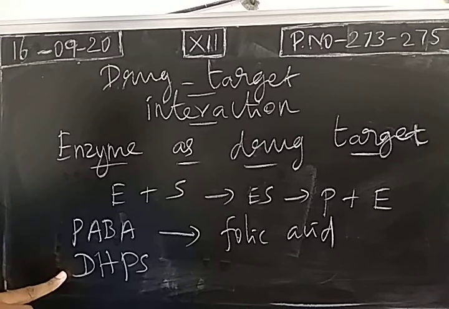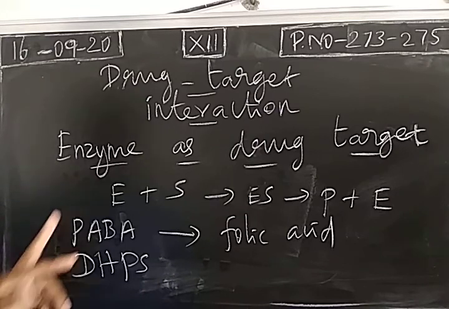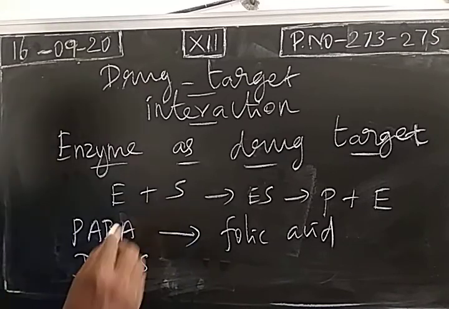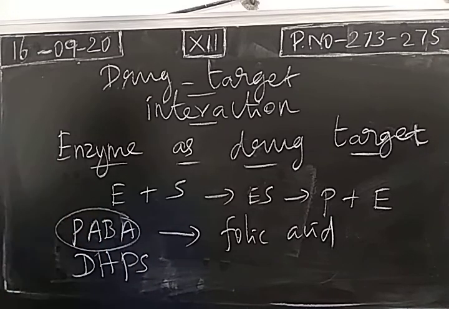So this substrate will be attached with this enzyme, then there will be a reaction. So due to this combination, we get folic acid. So bacterial growth will be more. So we can inhibit this process. We can reduce folic acid synthesis. For that, this substrate should be removed, or else instead of a substrate, one more substrate can be attached with this. So instead of this, we are going to use a drug called sulfanilamide. Sulfanilamide. Okay, so this is an antibiotic.